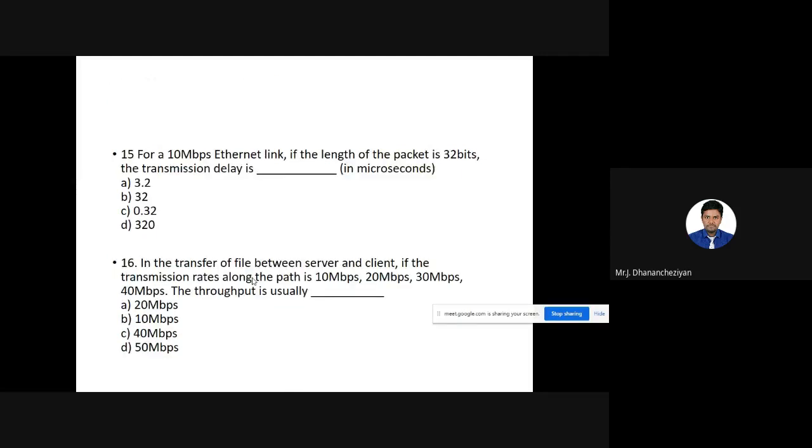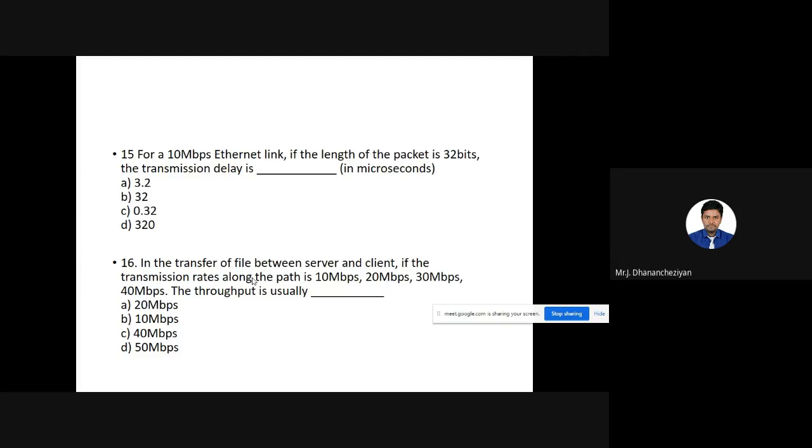Next, we have another question. Again, we may get questions like this, maybe in the near future also. So bandwidth, delay, propagation, and data transmission: under these topics, we may get slightly problematic questions.